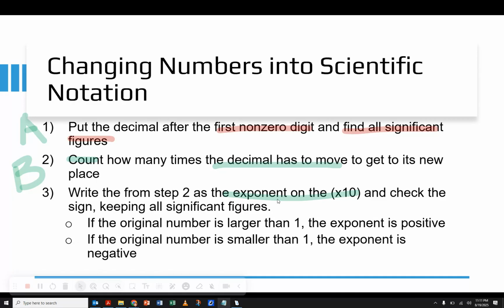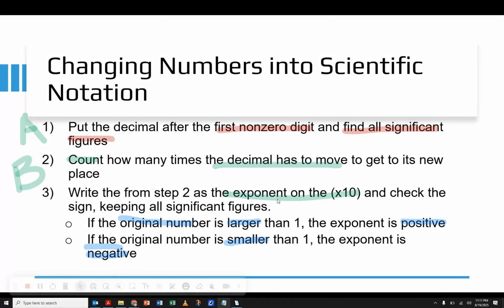So this is the best way I've found over the years to remember it: if that original number in its standard form is larger than 1, then the exponent is positive, because plus generally means more or bigger. If the original number is smaller than 1, then the exponent is going to be negative. So we move the decimal, count how many times it had to move, and then make that a positive or negative number on our times 10.